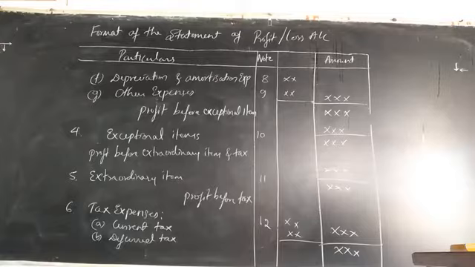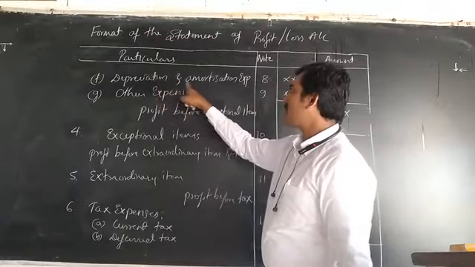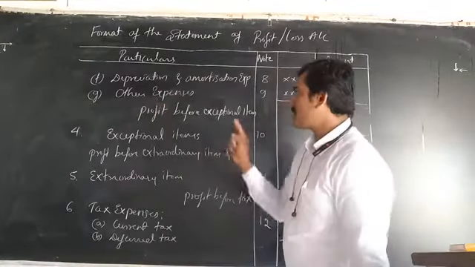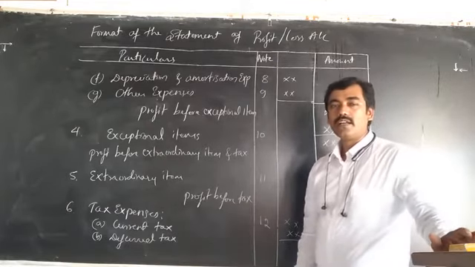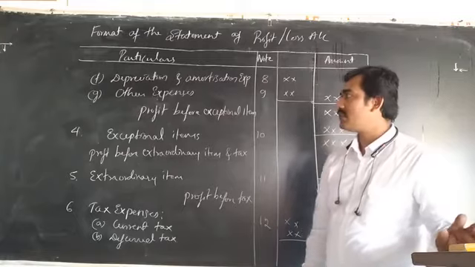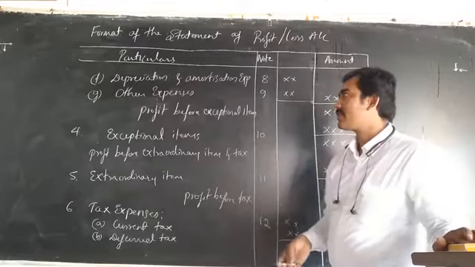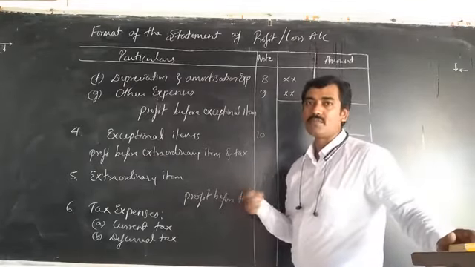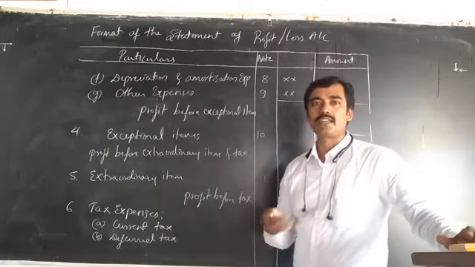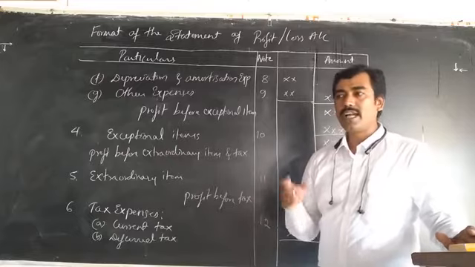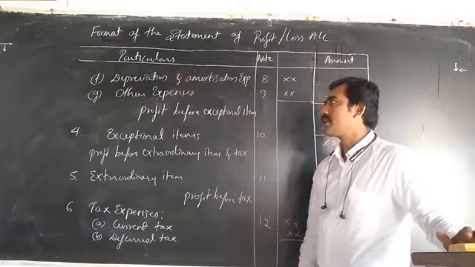Under the same heading 3, the next item is depreciation and amortization expenses. Depreciation means some amount is decreased from the assets. Every year the depreciation will be taken, reducing the value of the assets. Some losses are there from the assets. Sometimes machineries blast, collapse or break, and those items are not repaired. That is called amortization expenses. So, depreciation and amortization expenses.